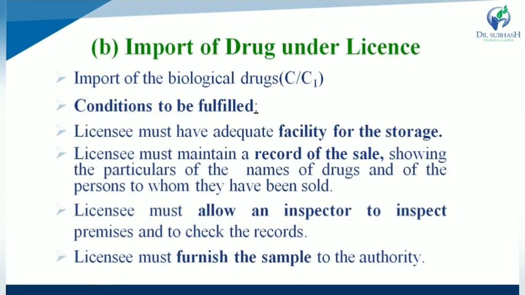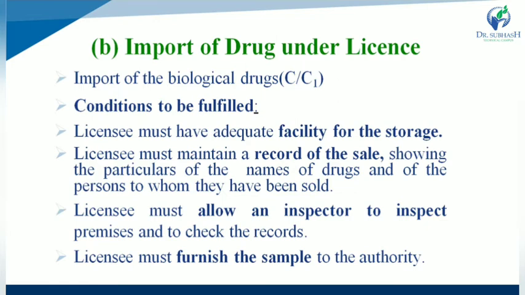Second one, import of drug under license. Which type of drug is imported under the license? First one, import of biological drug substance like Schedule C and Schedule C1. So biological parenteral drug substance and biological non-parenteral drug substance are imported by using a license.